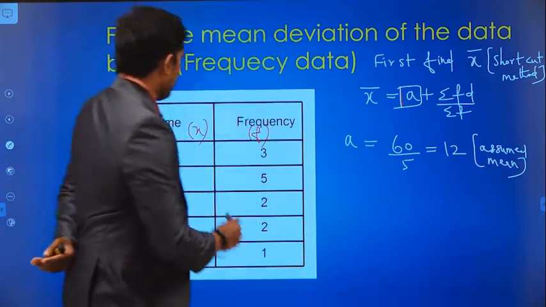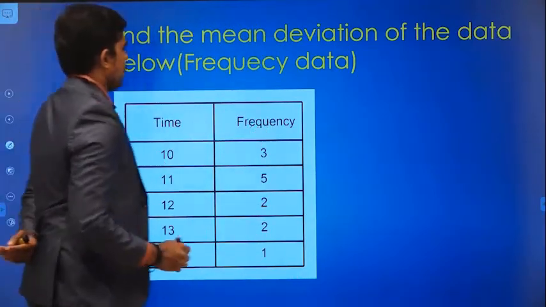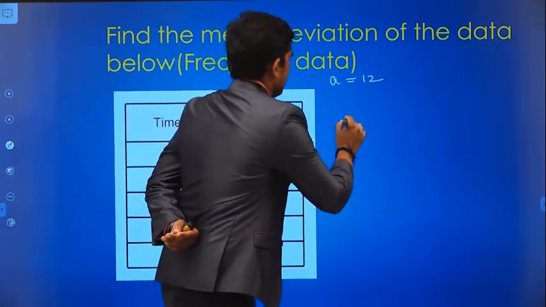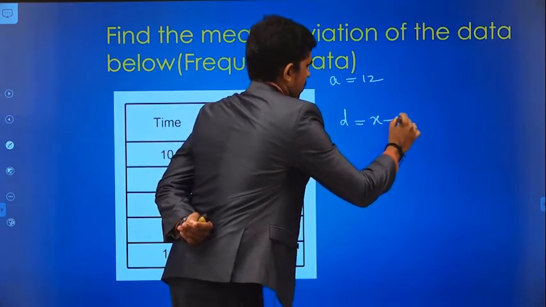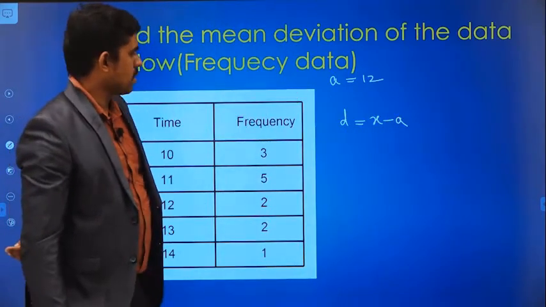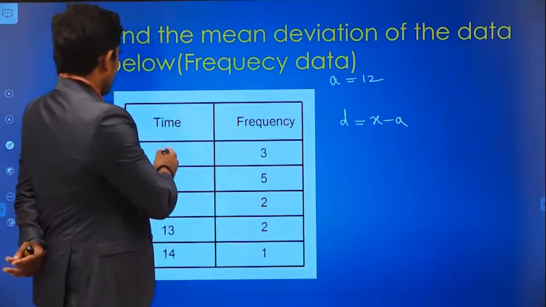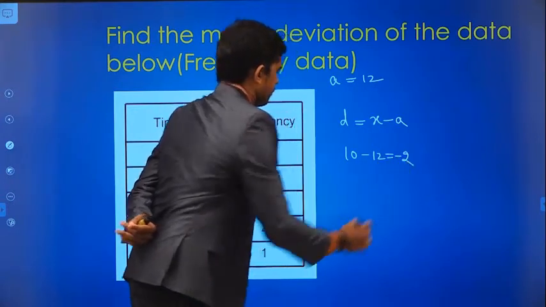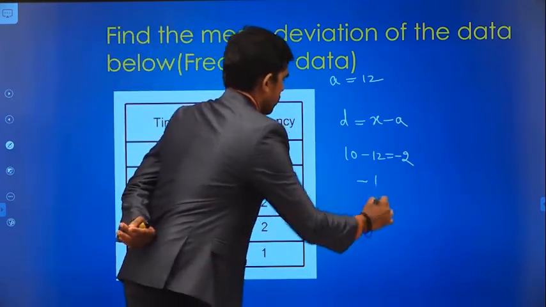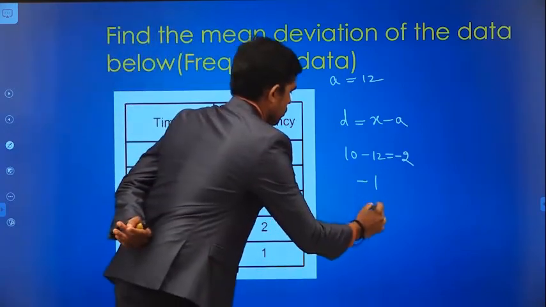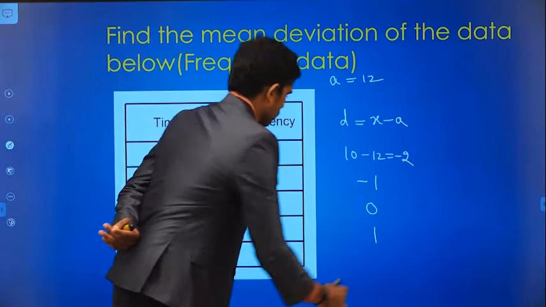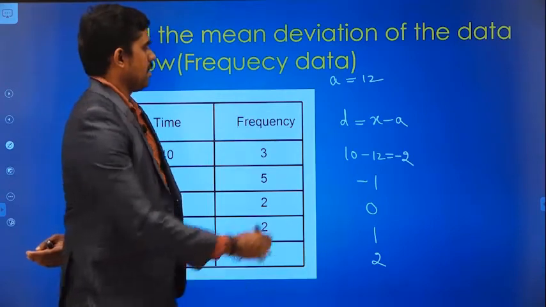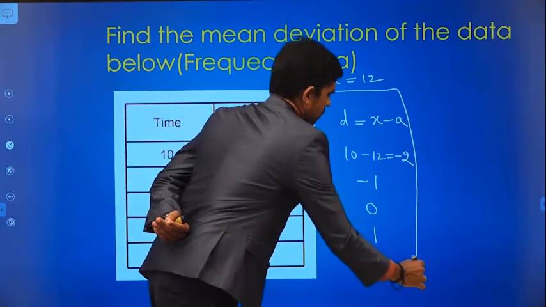So now I fix A is equal to 12. What is D? D is equal to x minus A, that you know the formula. A is 12, so x is 10: 10 minus 12 is minus 2, 11 minus 12 is minus 1, 12 minus 12 is 0, 13 minus 12 is 1, and 14 minus 12 is 2. This is the value of D, this column.